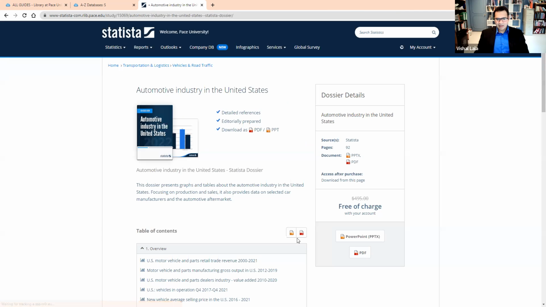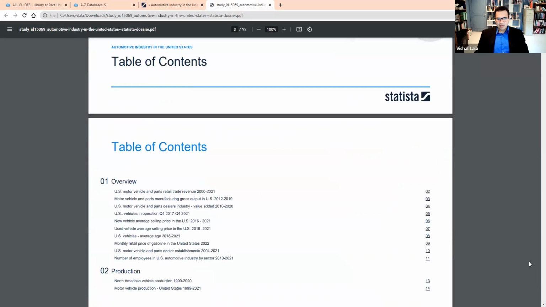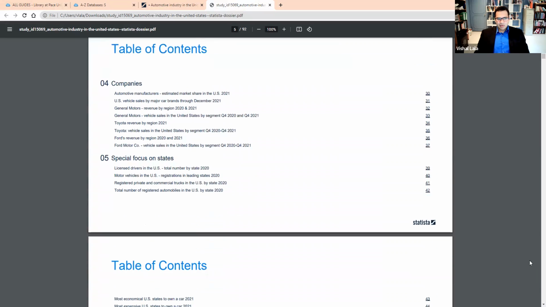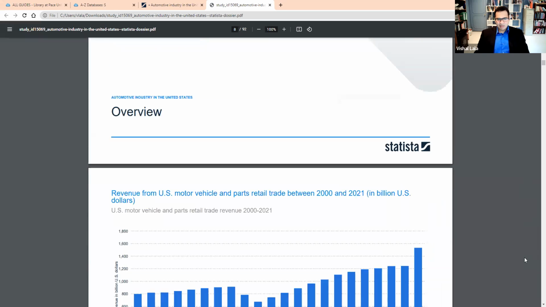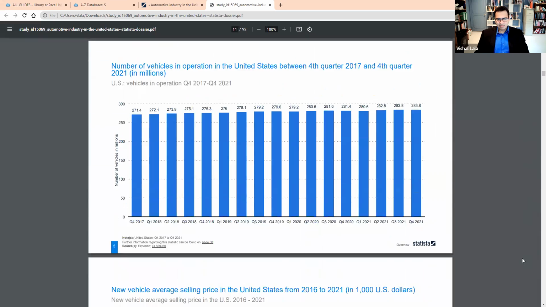And again, let's take a look at the PDF of this report to get a better sense of which are the most popular cars or automobile brands in the United States. Here we have it. It's a moment of truth. Let's think about which are the most popular car brands you know of in America.